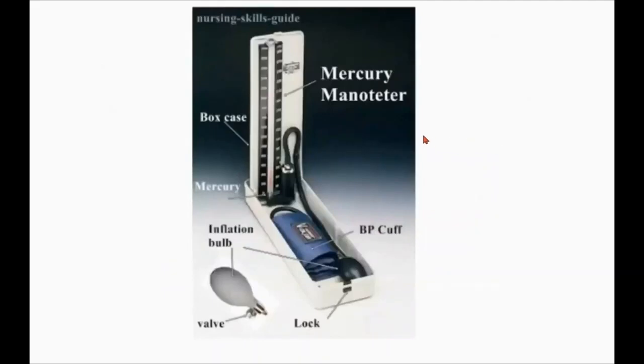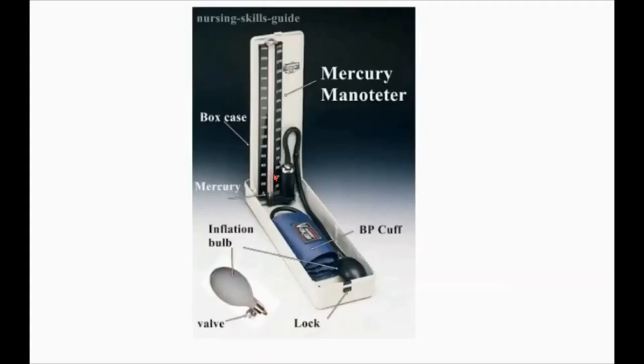Now we can see the parts of a sphygmomanometer. This is the first type, the mercury sphygmomanometer. The main part is the mercury manometer. This full area is the mercury manometer. The next part is the BP cuff or blood pressure cuff. Then the third one is the inflation bulb. This is the inflation bulb, zoomed in here.